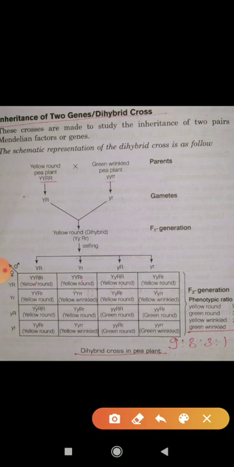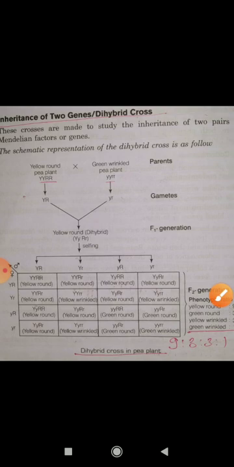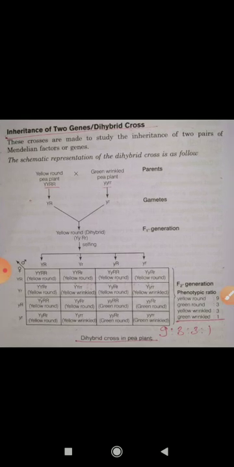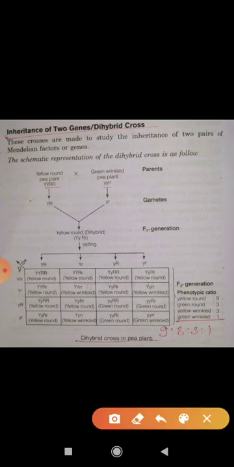Afterwards you can see how many yellow round there are. 1, 2, 3, 4, 5, 6, 7, 8, 9. So how many yellow round is there? 9. Second thing is green round. Keep 9 yellow round in your mind. How many green round are there? 1, 2, 3. 3 green round.